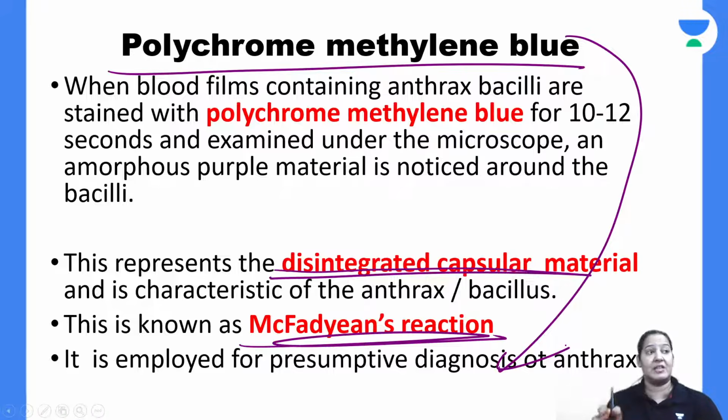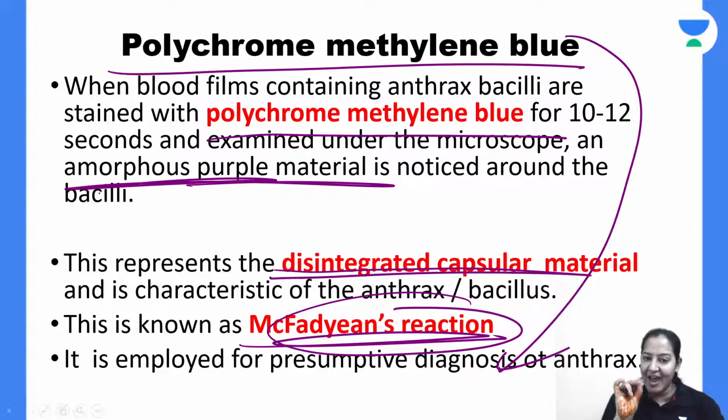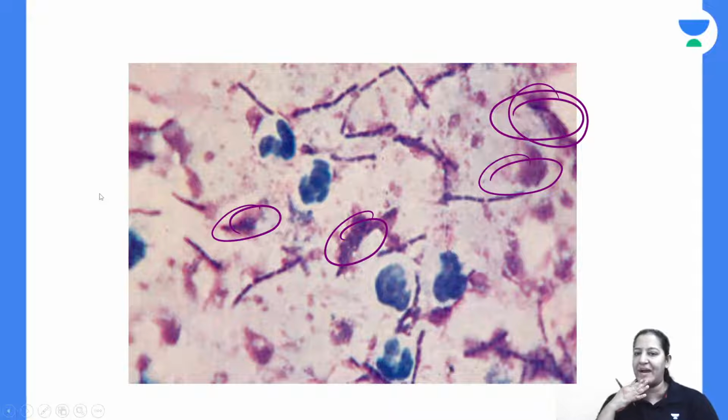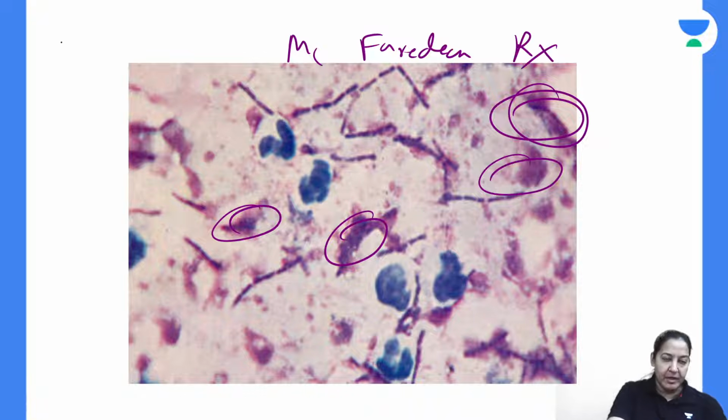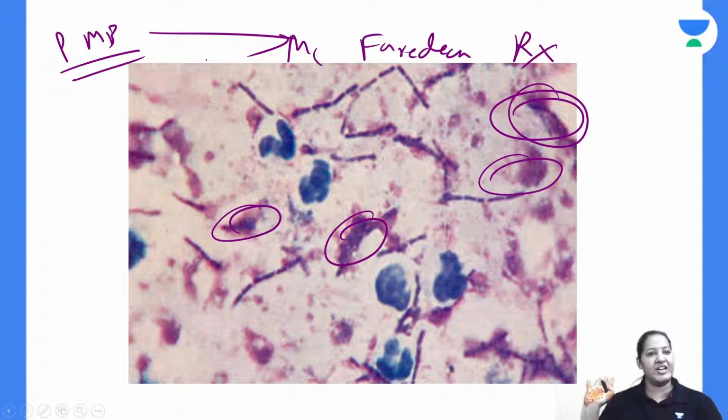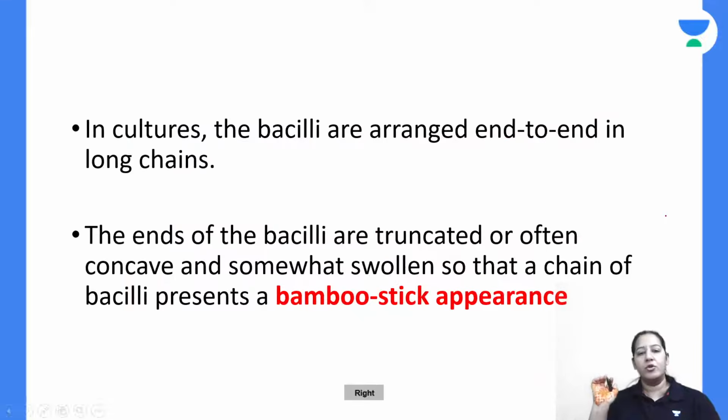A question comes on this. What is the M'Fadyean reaction? On polychrome methylene blue, the purple colored amorphous material is the capsule which is disintegrated from the bacteria, and this is known as the M'Fadyean reaction. Please learn. On polychrome methylene blue, the M'Fadyean reaction is seen in which the capsule becomes degenerated and looks purple. This is the summary. You got my point?